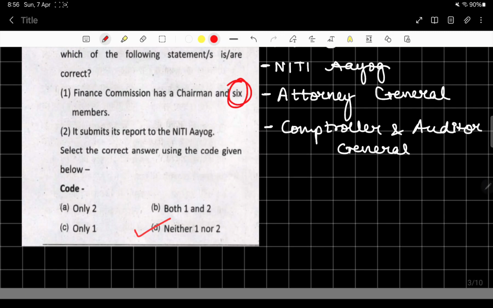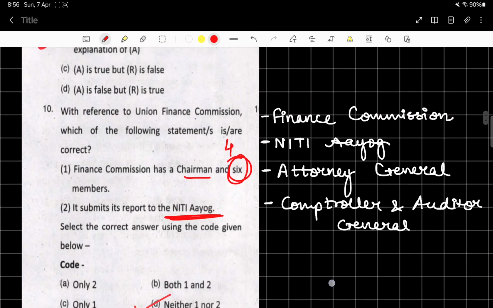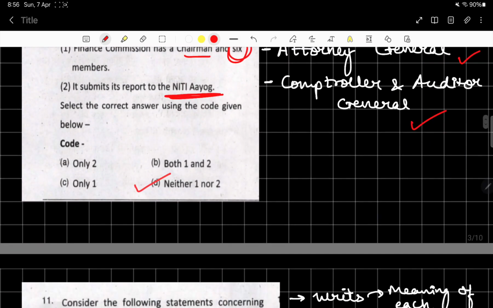यहाँ पे 6 बोल रहा है, and we had read at the back that it has a chairman and 4 members, right? So this is wrong, and it submits its report to the Niti Aayog. Again, this is totally wrong. So you need to tell me in the comment section as to whom does he submit his report to. Now both the statements are wrong. So we need to look into how many topics: Finance Commission, Niti Aayog, Attorney General, Comptroller and Auditor General, right? And in addition to the articles wherever they are mentioned.